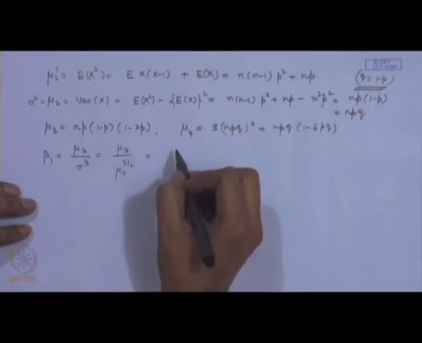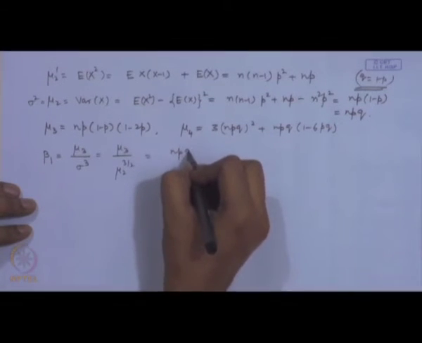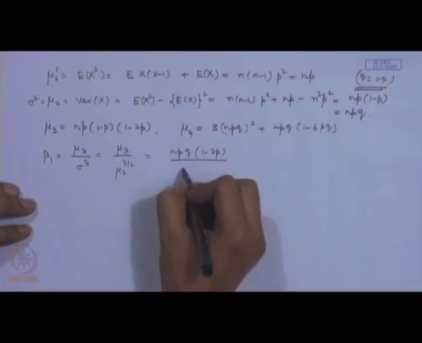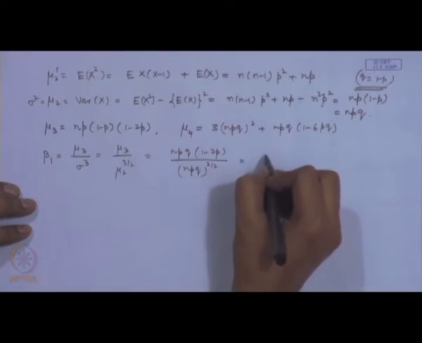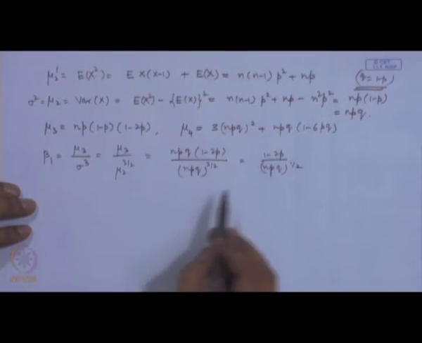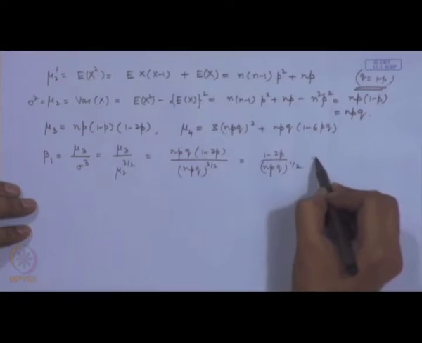So, that is equal to n p q into 1 minus 2 p divided by n p q to the power 3 by 2, that is equal to 1 minus 2 p divided by n p q to the power half. Now, note here that if p is equal to half, then this is equal to 0.